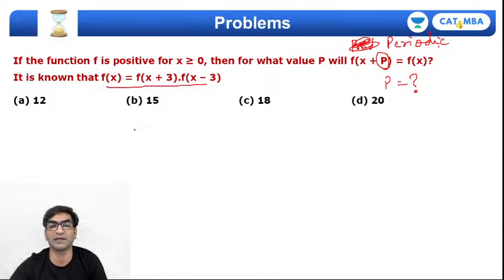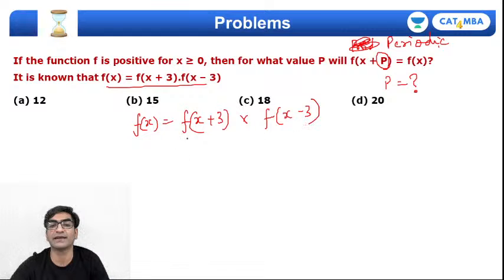We'll start with this expression, right? Last time I assumed values, this case I'm not assuming values, I will increment. तो थोड़ा सा आइडिया लग जाएगा. f of x plus 3 into f of x minus 3, right? So now we'll say increment x by 3.